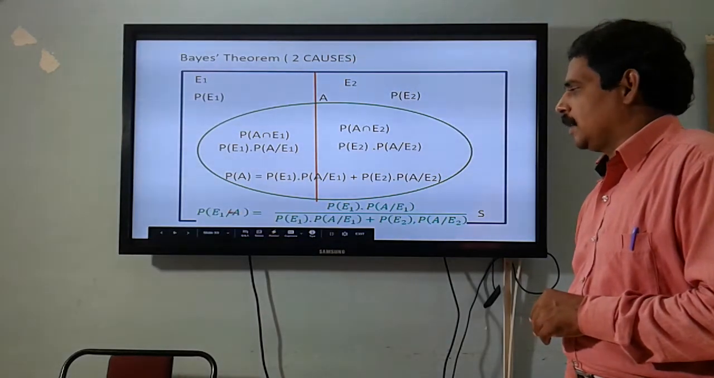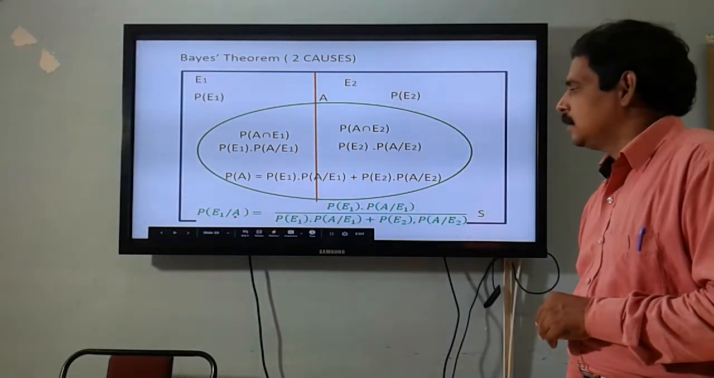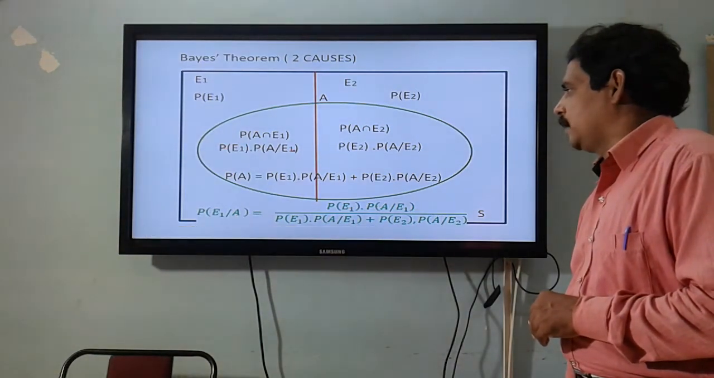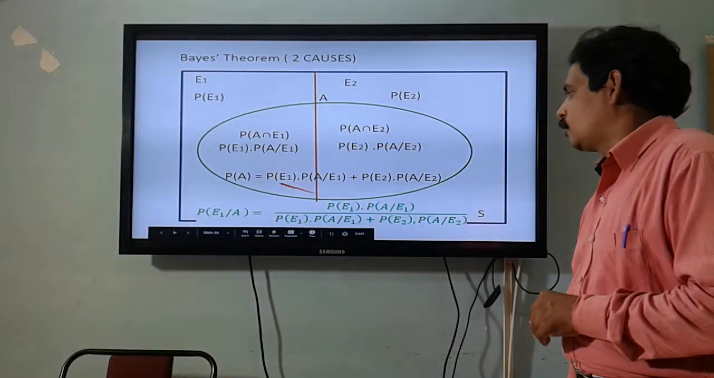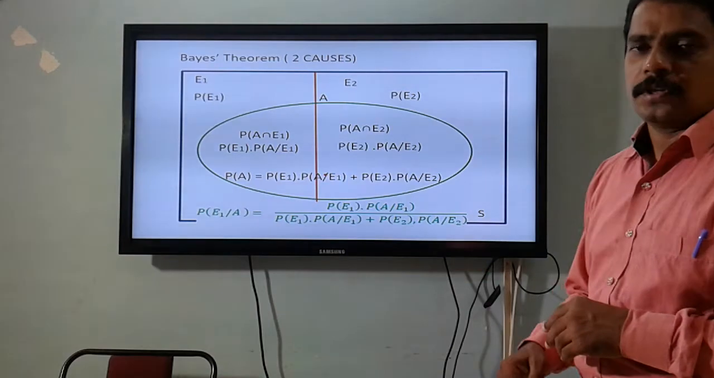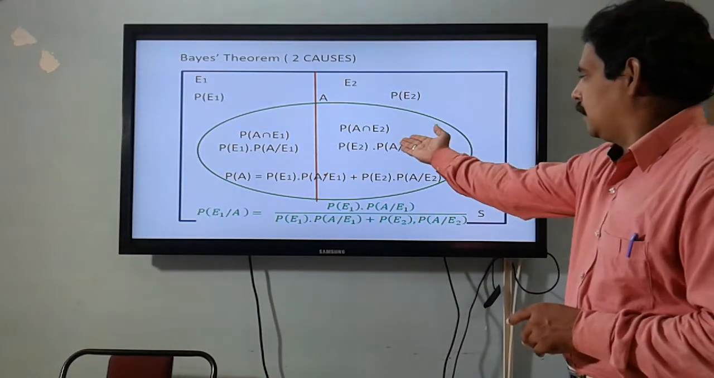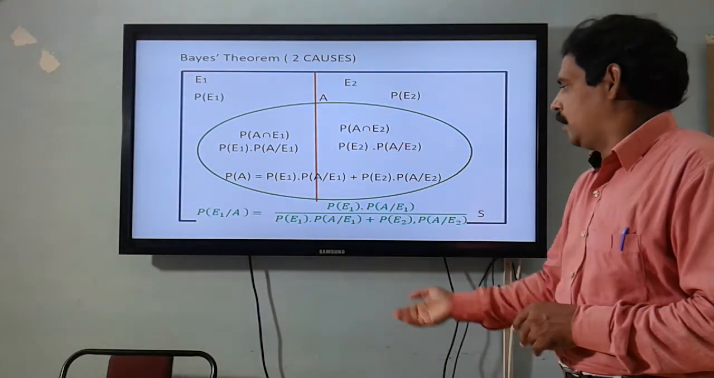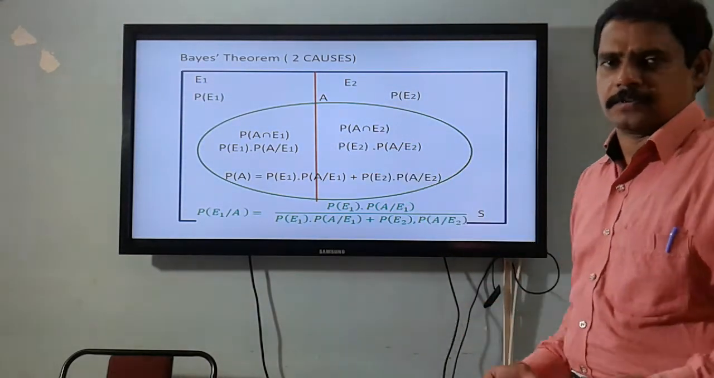This is probability of cause E1 when A happens. So the numerator comes as probability of E1 into probability of A by E1. Denominator is total probability. Similarly, you can find probability of E2 when A happens. Numerator comes as P of E2 into P of A by E2. Denominator is total probability. It is very simple.